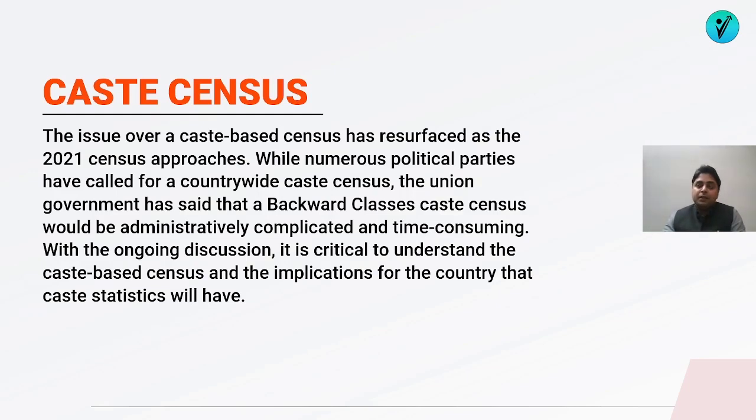For example, if there are 100 vacancies advertised by a government and the SC quota is, let us say, 15%. So if 15% seats are reserved for the SC quota, that means 15 out of 100 seats are reserved for them. But if we say that those 15% need to be subcategorized into, let us say, 100 castes, then every caste will end up getting less than 1% of the reservation.